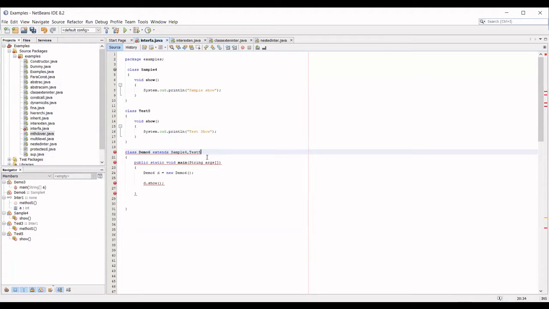So when I have two classes for demo, what is inside demo now? Imagine an object is there for demo. What is inside demo? There are two show methods. This is also one of the base classes for your demo, and there are two show methods. Now I created the object for demo and I'm trying to call the show method. Which show method will be executed?